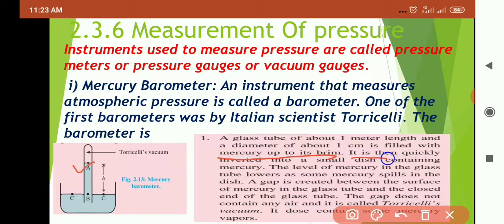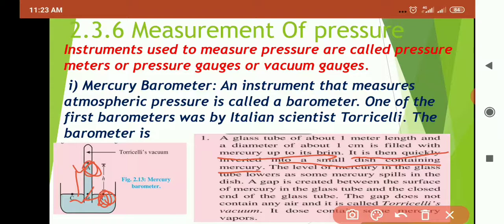It is then quickly moved into a small dish container containing mercury. See, this is the container and this is the glass tube which has been dipped into this container.